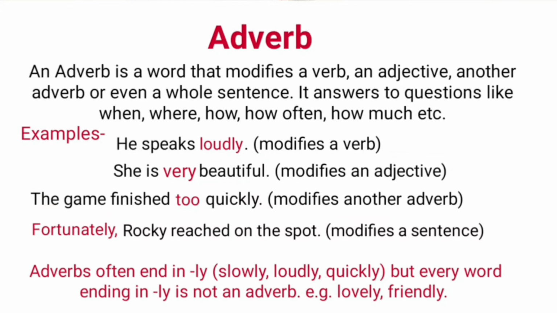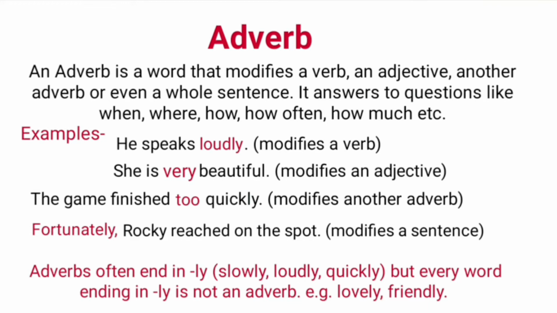An adverb is a word that modifies a verb, an adjective, another adverb, or even a whole sentence. It answers to the questions like when, where, how often, how much, etc. Look at the examples. He speaks loudly. Here, loudly is an adverb which modifies the verb speaks.